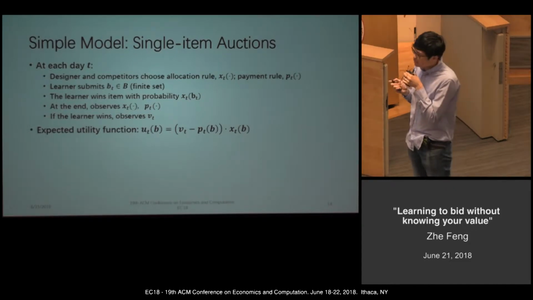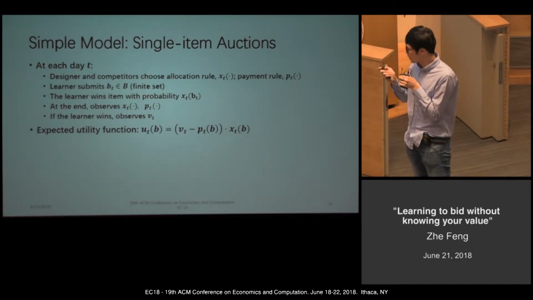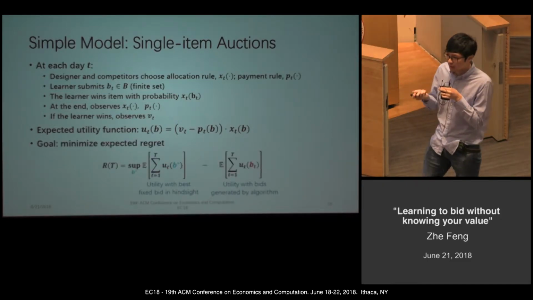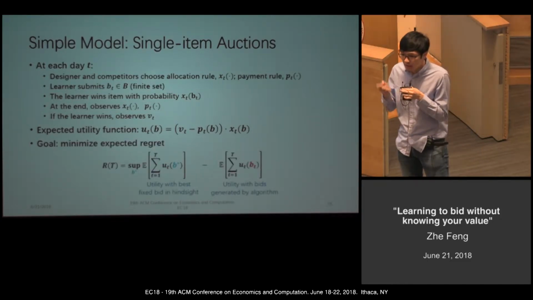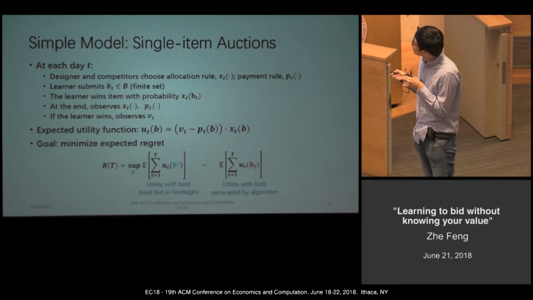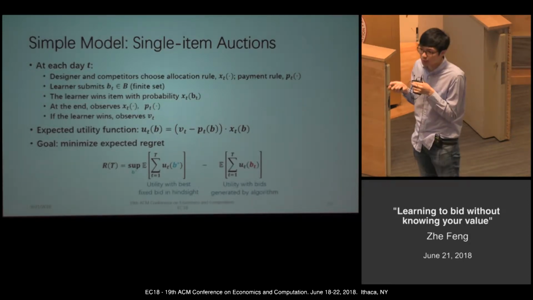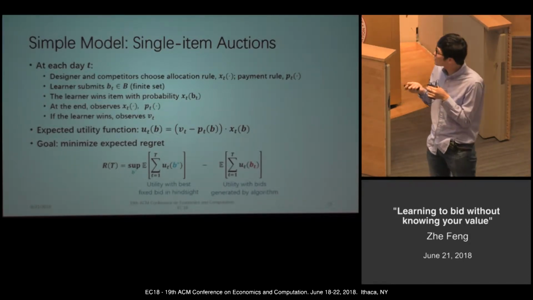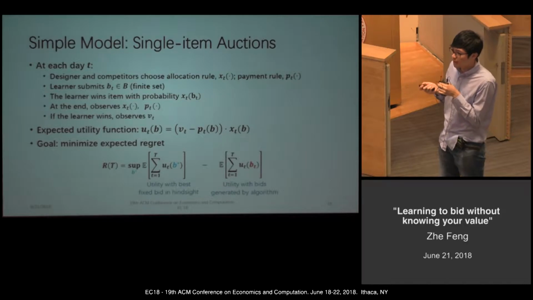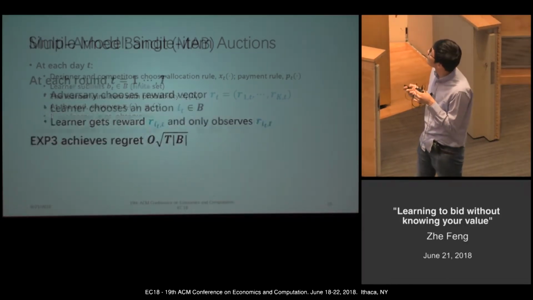Given this information, the learner can estimate his expected utility function in this formula. The goal of this learning task is to minimize the expected regret in this formula. Here u_t(b*) is the utility with the best fixed bid in hindsight, and u_t(b_t) is the utility with the bid generated by this learning algorithm.